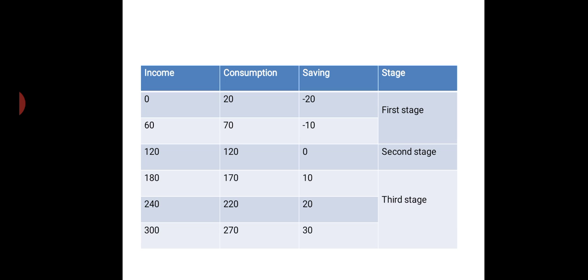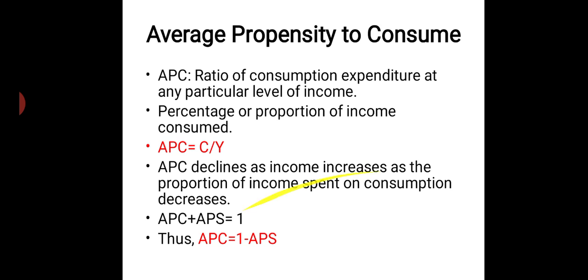So APC means this table where income and consumption are compared. What is the percentage of consumption when we have 0 income? What is the percentage of consumption when we have 60 income? This is what we call APC, average propensity to consume.